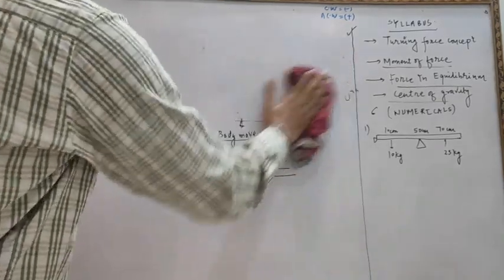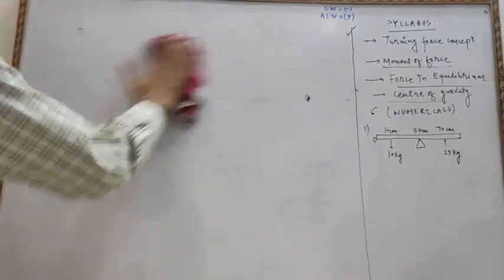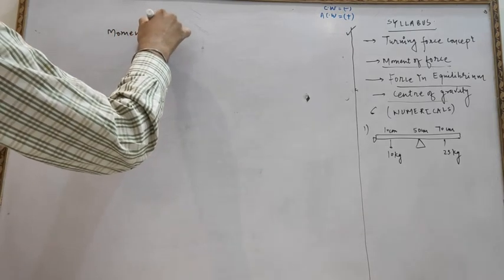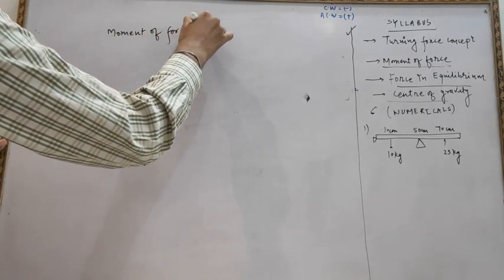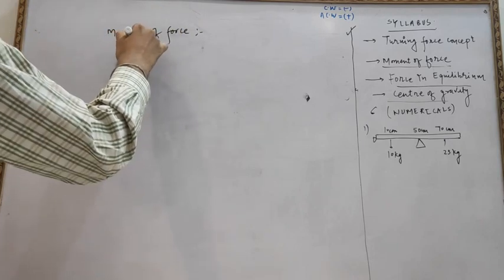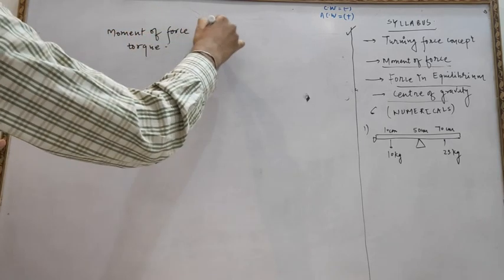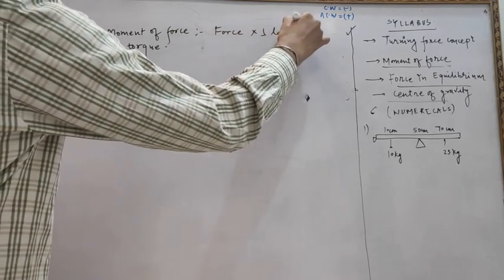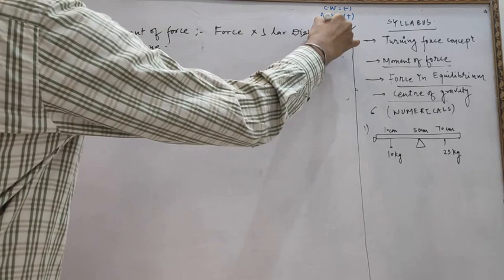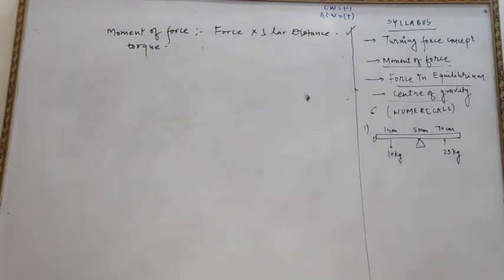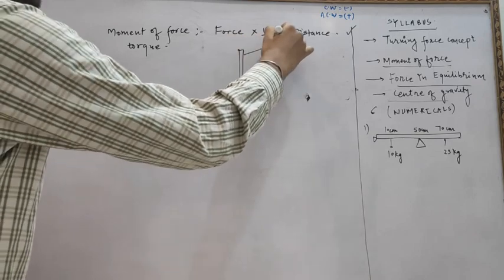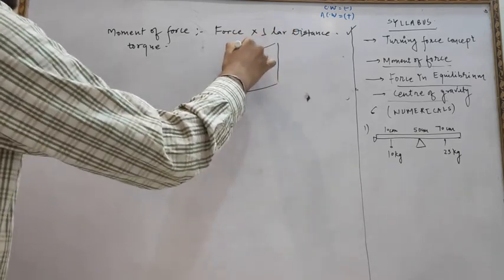Now we will move to our next concept, that is, what do you mean by the moment of force? Moment of force, or we can say torque, is equal to the force into the perpendicular distance. For example, suppose this is the door, and this is the axis of rotation.